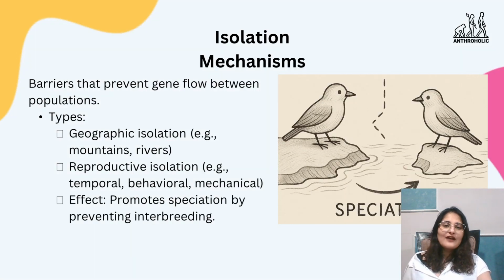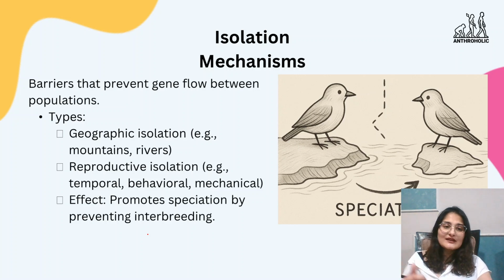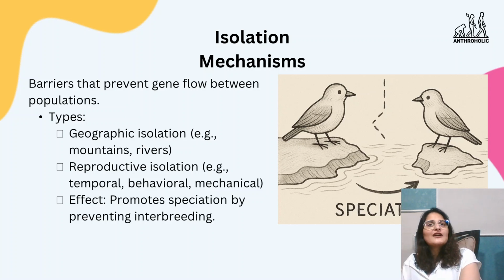Then the last one we have is isolation mechanism. Now, isolation mechanism is a barrier that prevents gene flow between populations. As the name suggests, it isolates them. It can be of multiple forms because isolation can happen in multiple ways, like geographical isolation. Maybe the species are divided by sea or ocean or mountains. It can happen in that way.